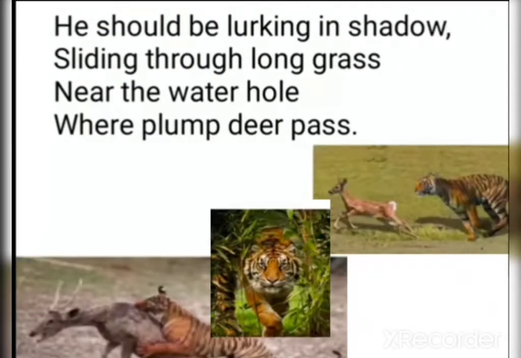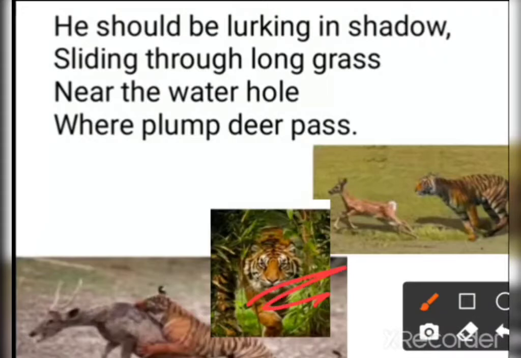Next, let's read the second stanza of the poem. He should be lurking in shadow, sliding through long grass, near the water hole where plump deer pass. In the second stanza, we read that he should be lurking in shadow. What is the meaning of lurking? It means hiding in the shadow, sliding through the long grass. Here in the picture you can see the long grass, and the tiger can hide in this long grass near the water hole.